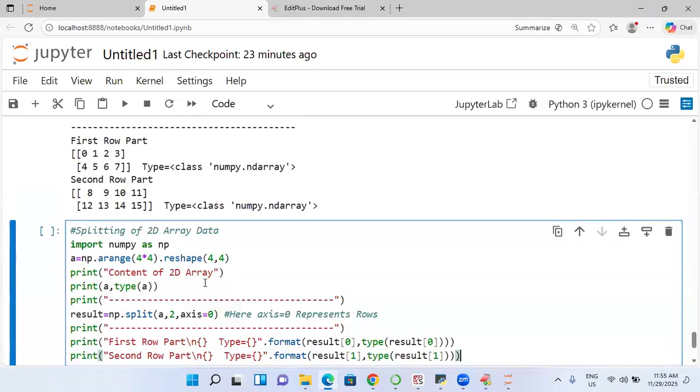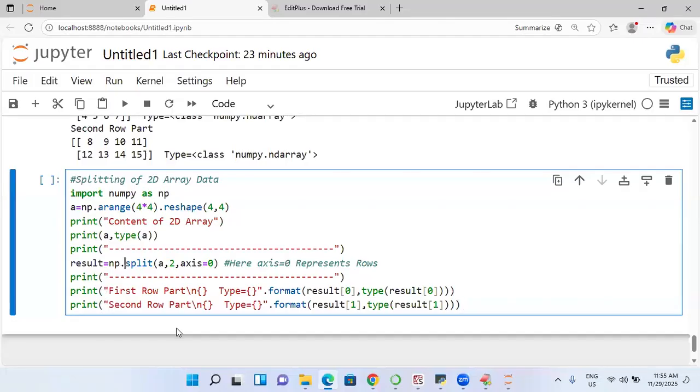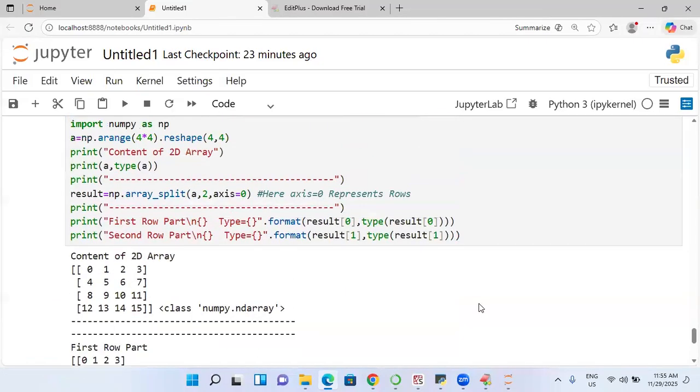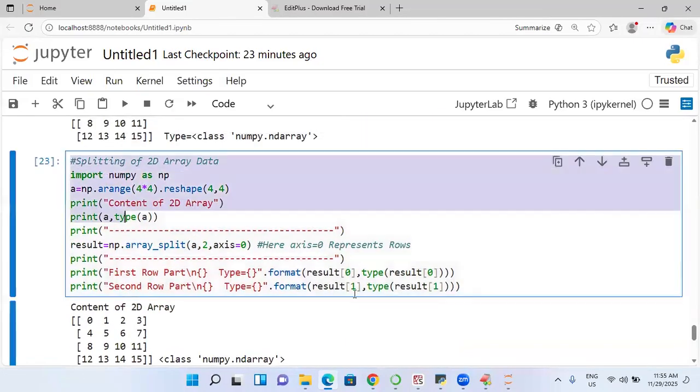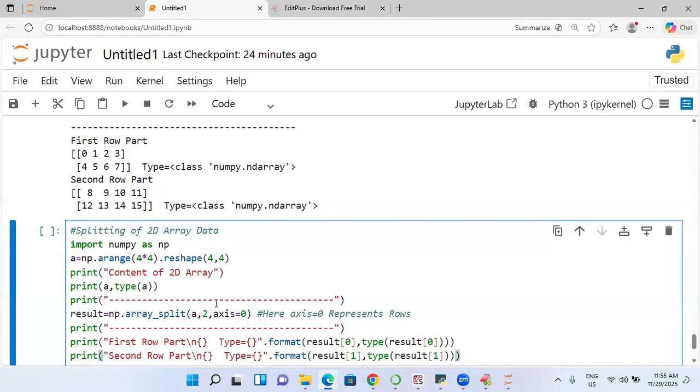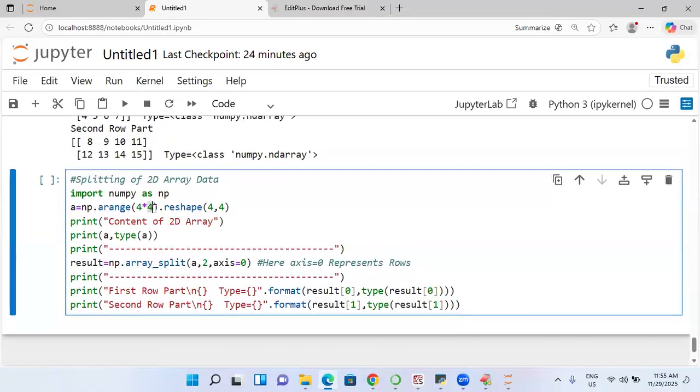Let me go to this. I will write it here. Array underscore split also does the same kind of operation. Even if you go for it, you take one small thing here. I am writing array underscore split, the speciality I am going to take. This is called what? 5. 4 into 5.